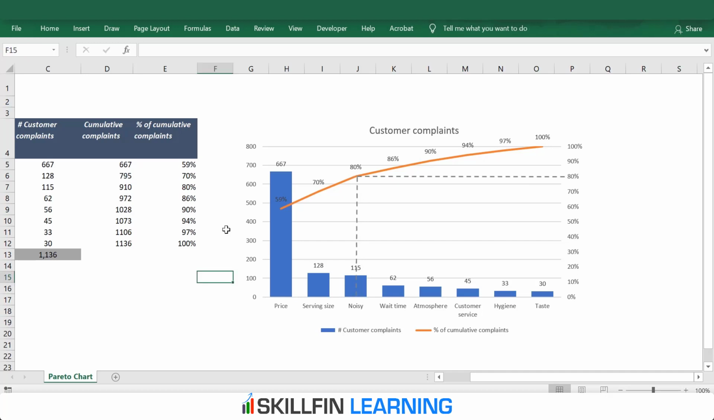This analysis shows that 80% plus customer complaints can be solved by focusing on just three issues: price, serving size, and the noise. Rather than focusing on all the 8 issues, if the restaurant focuses on these 3 issues, it can reduce the customer complaints by more than 80%. This is how the restaurant can improve its productivity and reduce the number of customer complaints significantly by focusing on just 3 issues. Hope you enjoyed this session.